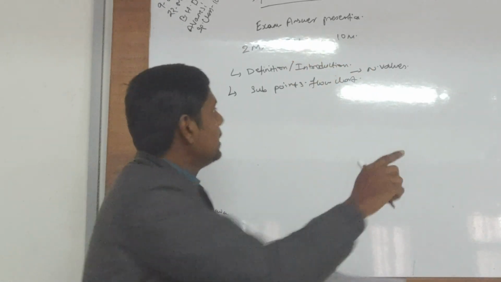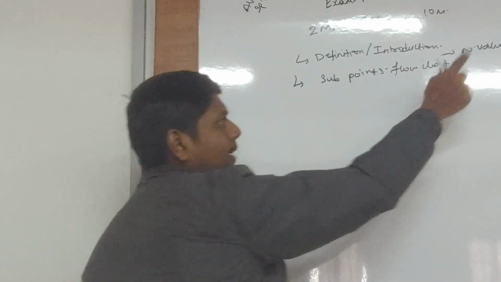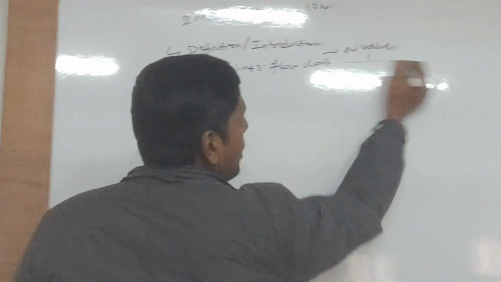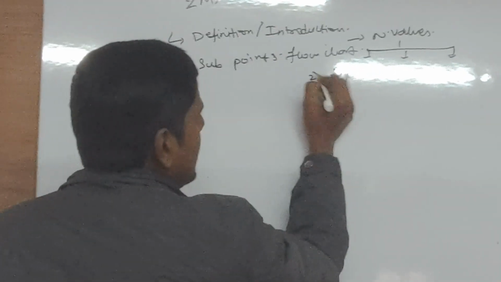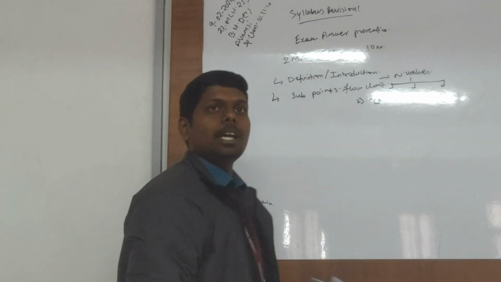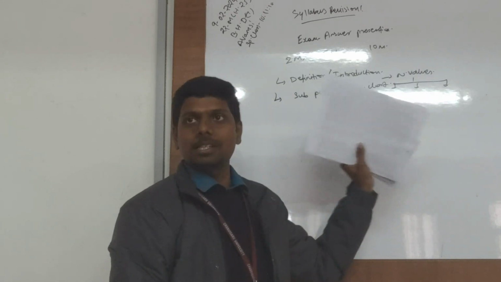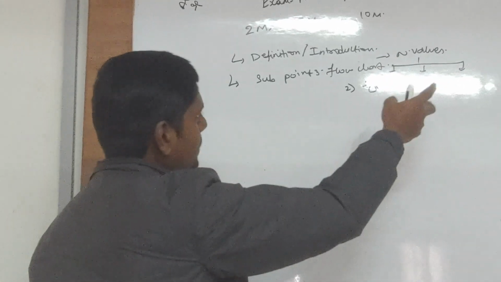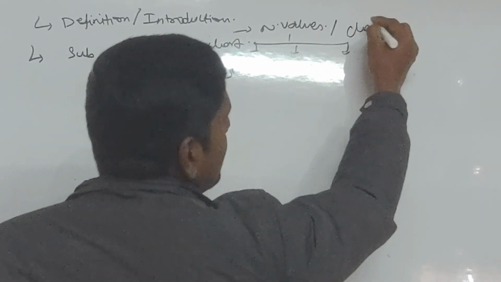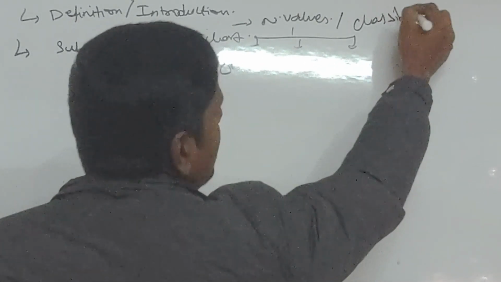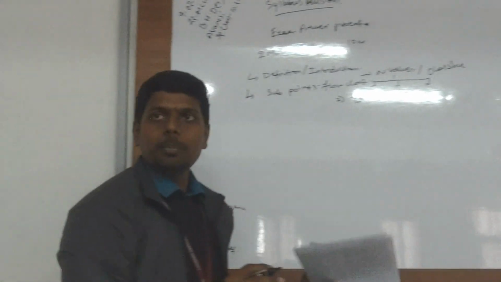Then, in the flow chart of sub points, you must give me a flow chart of methods or types. This is the second expected heading. Types can be given in a flow chart, or methods, or any sub classification. I need a sub classification for all the topics.